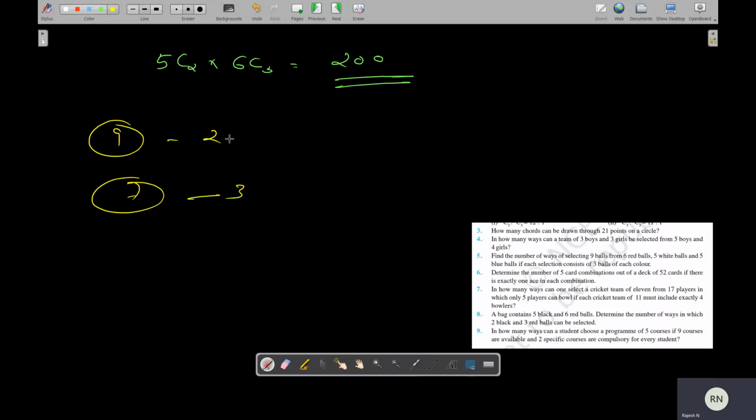So he should select 3 courses from 7 courses. So it is 7C3, which means 7 into 6 into 5 by 1 into 2 into 3. So the answer is 35. This is the answer.